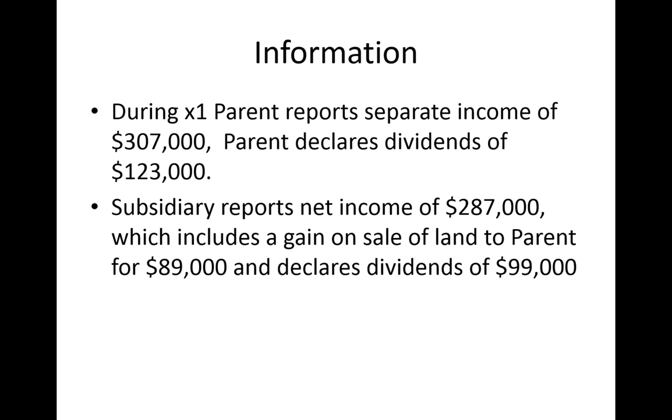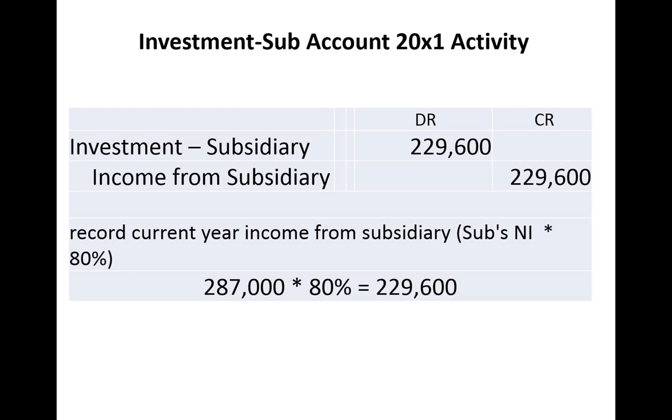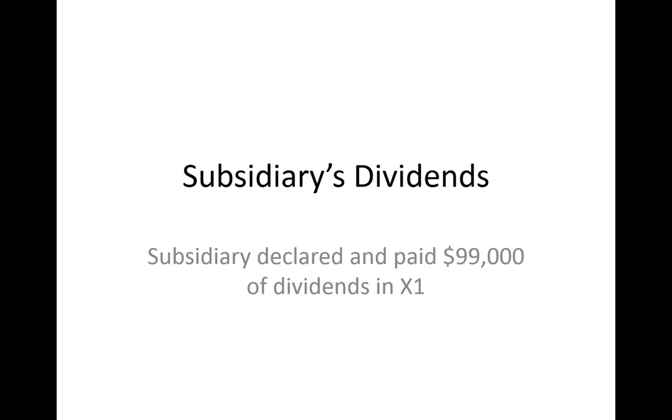We see the parent and the sub's information, and we can see that the subsidiary's income includes an $89,000 gain on the sale of land. Here's the entry to record the net income from the sub and the dividends.